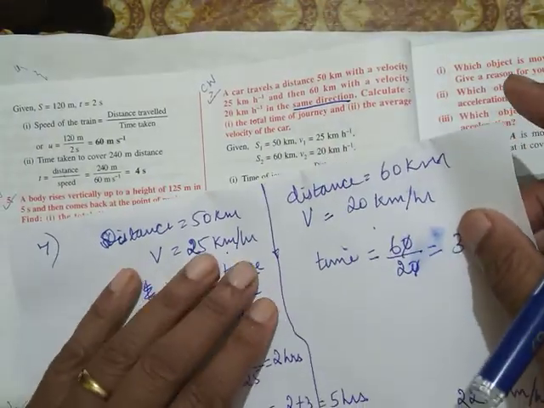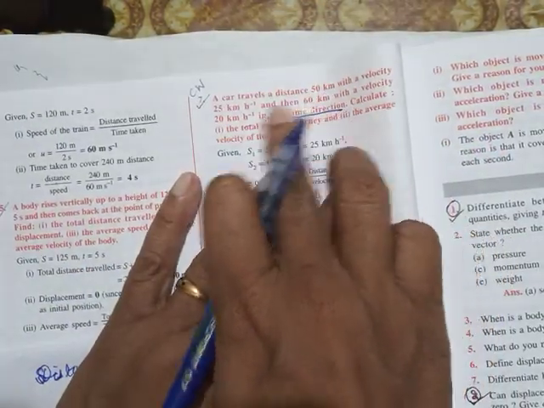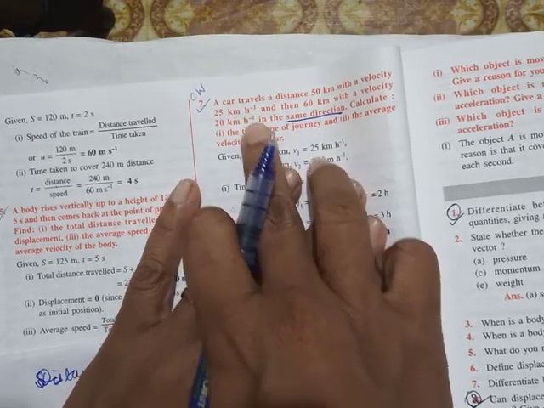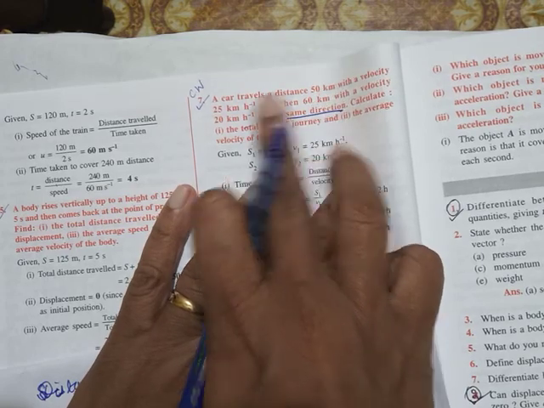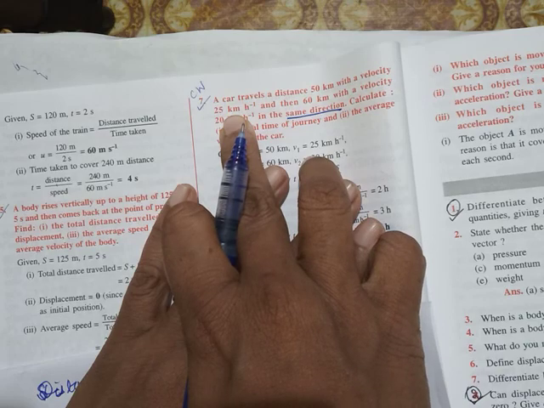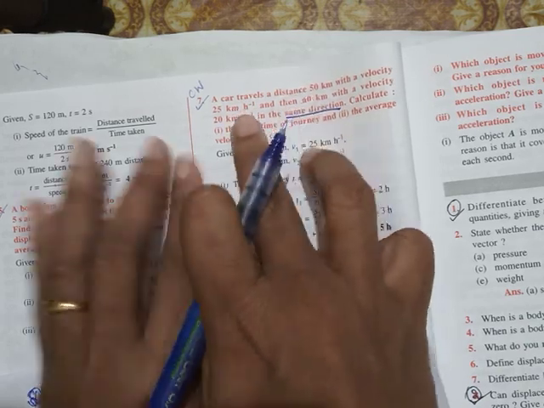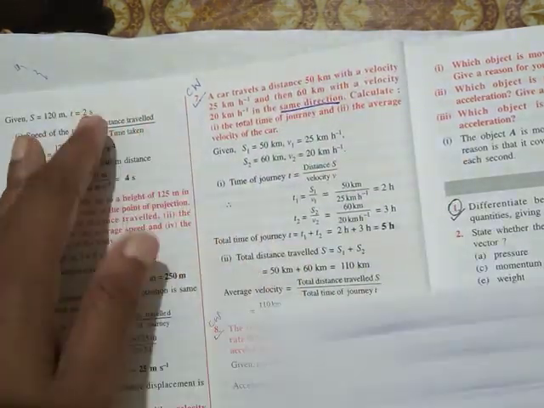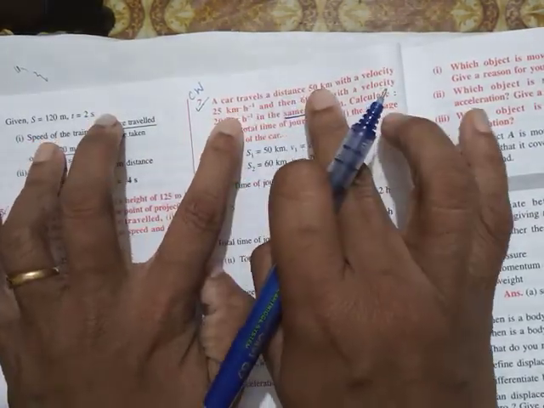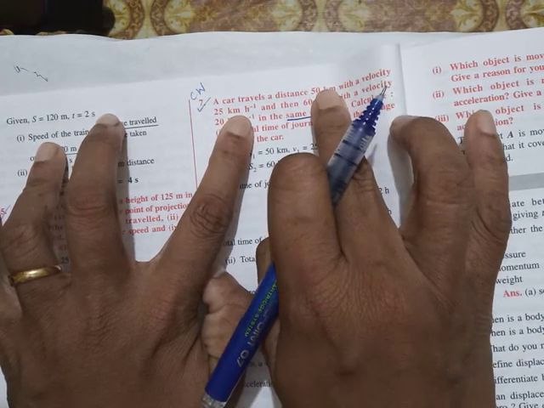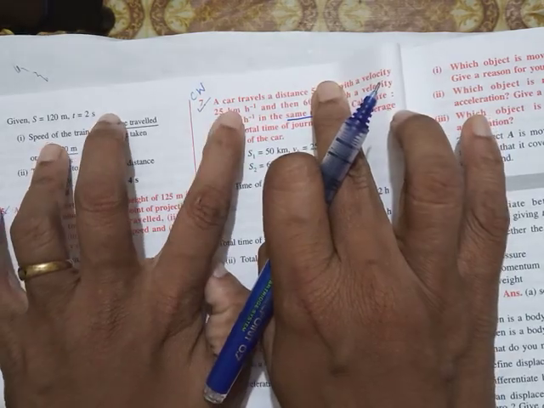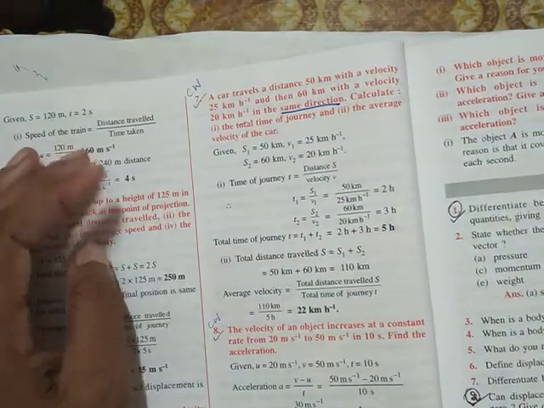Now, you have to pay attention to one thing here. Sometimes they have given distance in kilometer and velocity in kilometer per hour. That is fine. Sometimes they will give this in kilometer and this in meter per second. Then you have to convert this into meter or this into meter per second, any one. So make sure if this is in kilometer per hour, this should be in kilometer. If this was in meter, it has to be converted. Or if this was in kilometer and this was in meter per second, then also you have to convert.